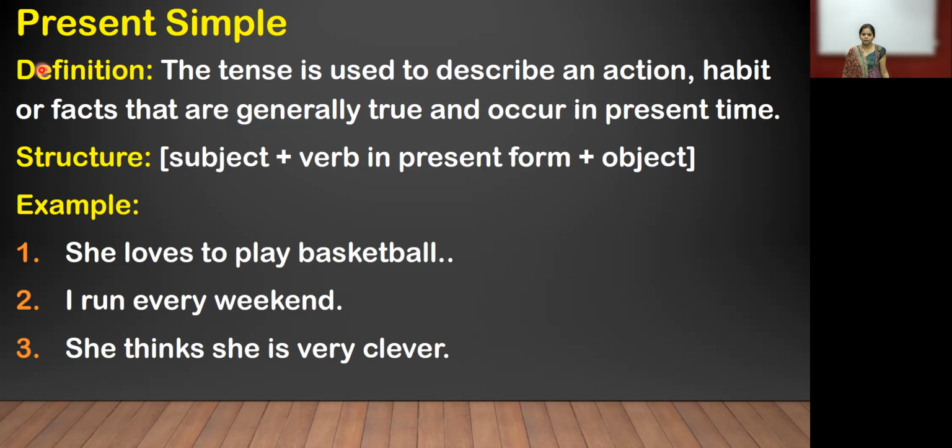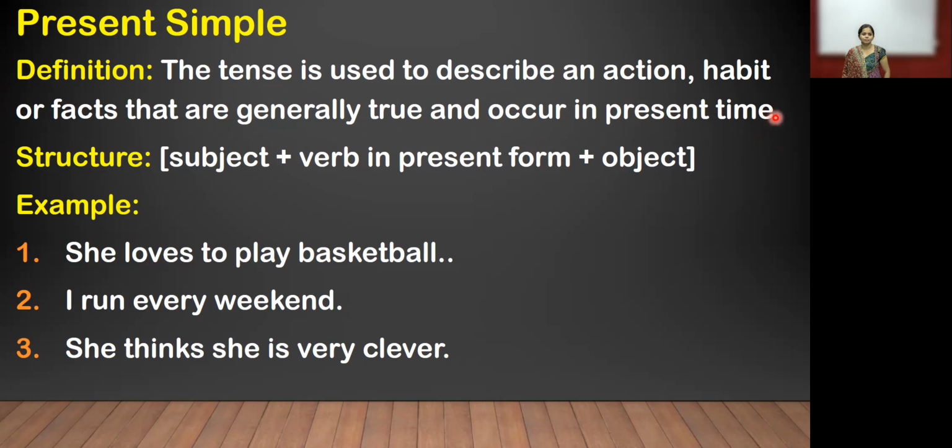We are seeing the form of present tense, what we are doing now. It describes action, what we are doing, and habit. There are so many habits, or facts, whatever fact is happening in the present. Generally, it is true and occurs in present time. It does not occur in future or past time, but it occurs in present time.